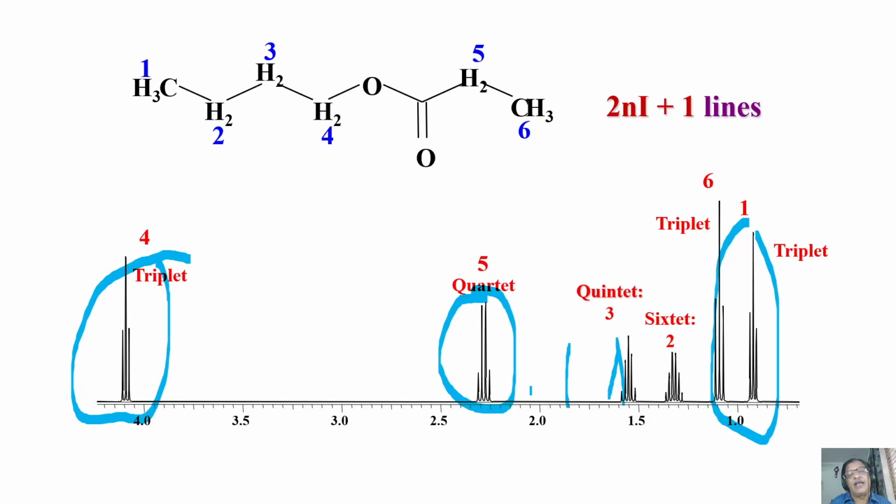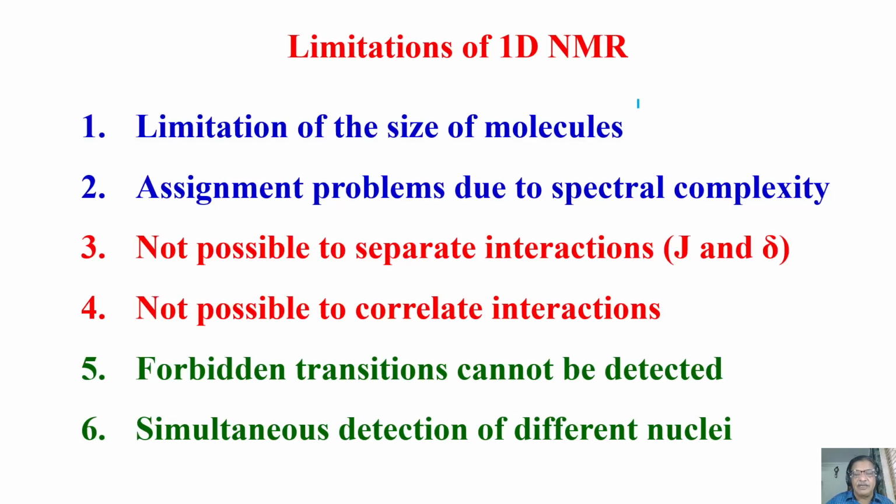There is a way we can enhance the resolution in two-dimensional NMR by using some tricks. Two-dimensional NMR in fact resolves information in 2 or 3 dimensions. I have three-dimensional NMR also. In general, multi-dimensional NMR has an ability to separate out or resolve the interaction parameters, or correlate the information in different dimensions, making your assignments much simpler. That is the reason 1D NMR has a limitation. It cannot be done beyond a certain size because of enormous spectral complexity.